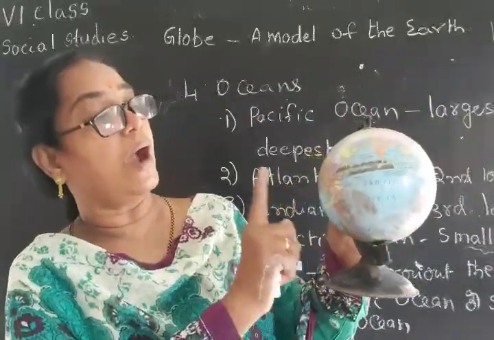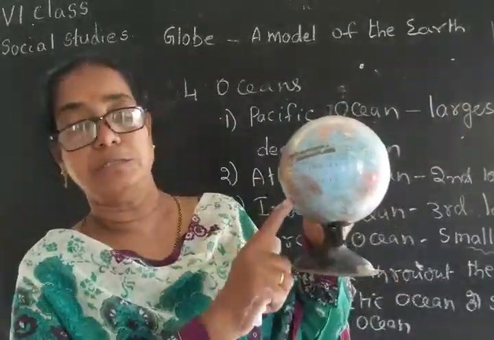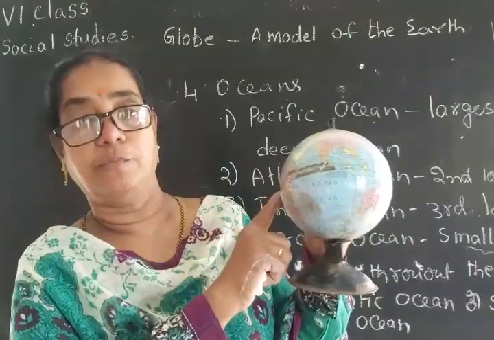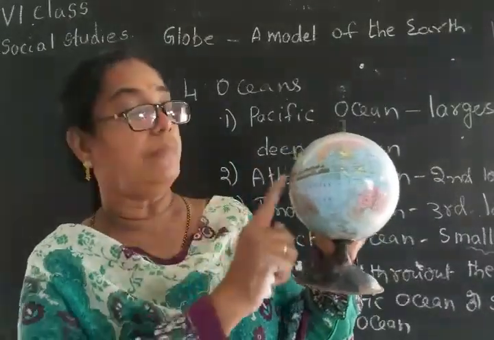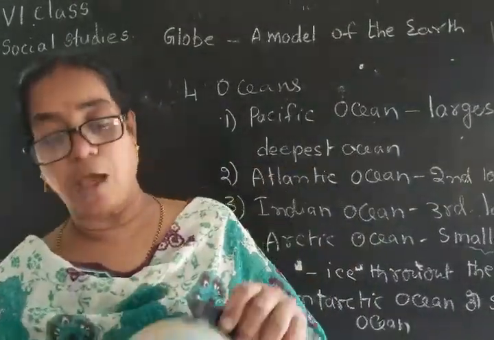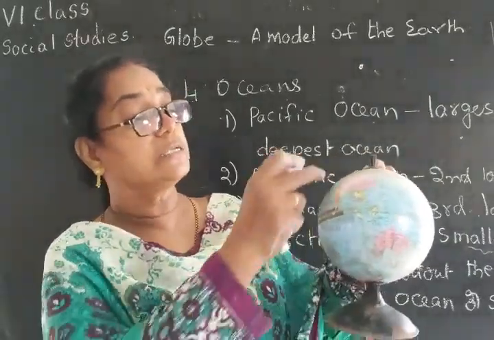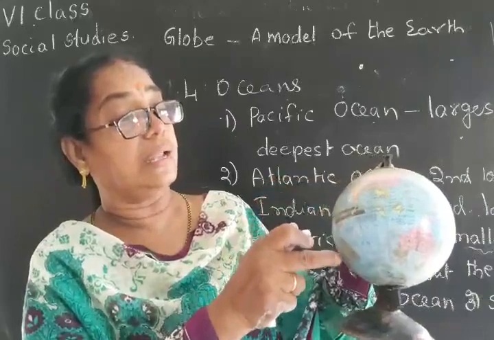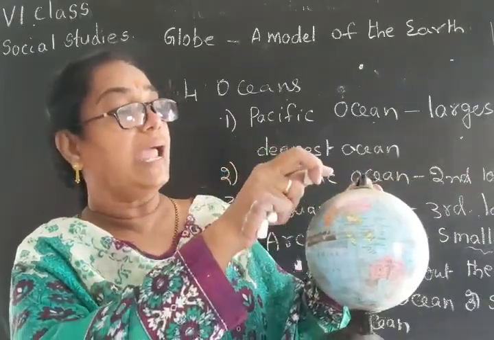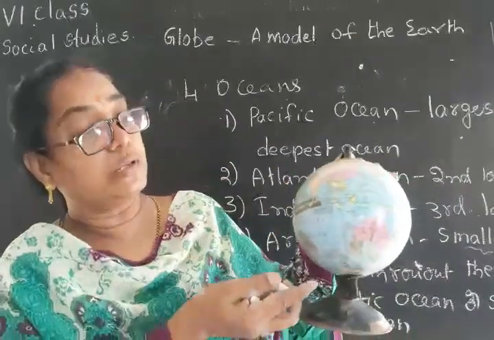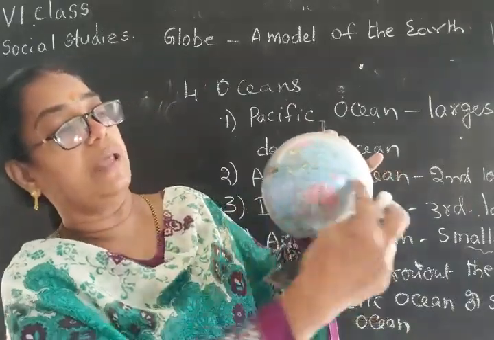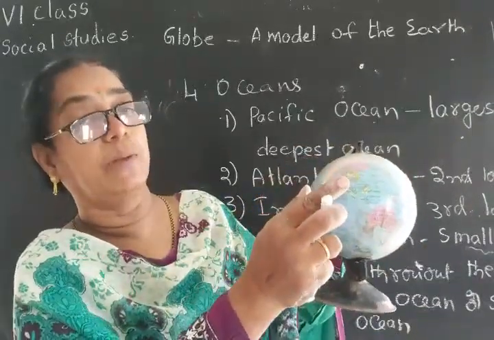Here on the globe, what can we observe? Oceans, continents, water bodies, land bodies and major countries. And an interesting thing about the shape of the earth: it is like a ball, but at the north pole and south pole it is flattened, and in the middle of the earth it is a little bulged.